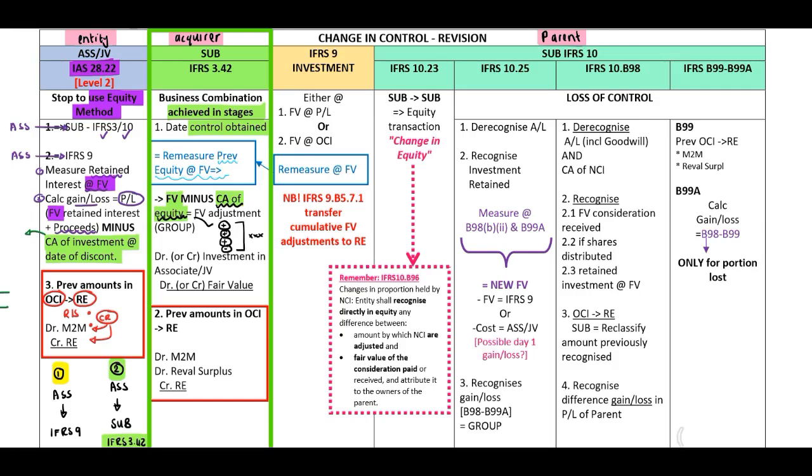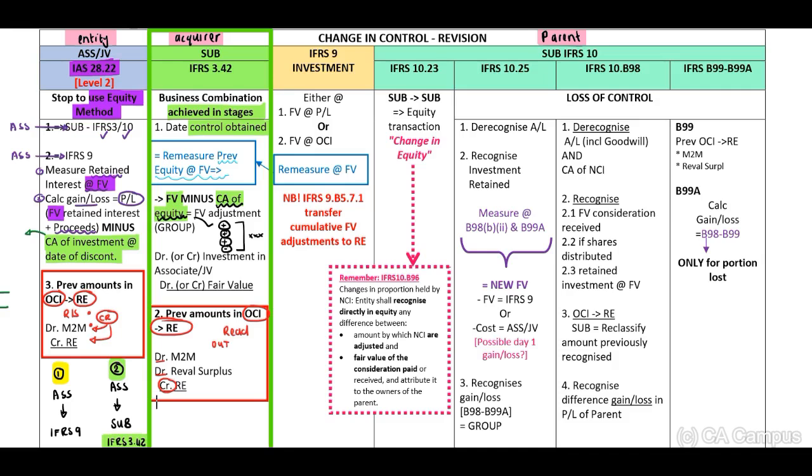Then the very important rule, and as always, please remember to read the scenario. If there are amounts previously recognized in our OCI, we need to transfer this to our retained earnings. It will normally have a credit balance, your mark-to-market reserve or revaluation surplus. Therefore, to take this out, we need to debit our mark-to-market reserve or revaluation surplus and credit our retained earnings.